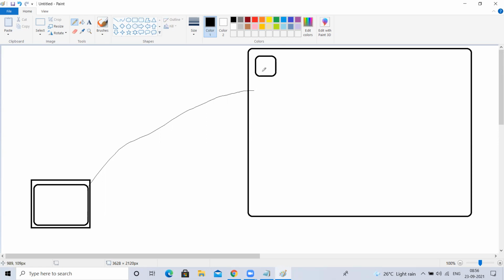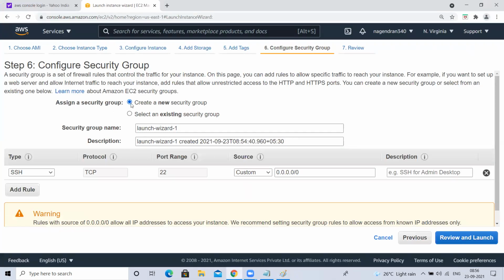Once I create this, I want to connect. I want to go inside this Linux machine and work. When you want to go inside this machine, there will be a firewall. I mean, there will be a wall or a door kind of thing. If you want to enter, that firewall, which is nothing but a security group, will be blocking you. So if you want to be allowed, we have to create a security group.